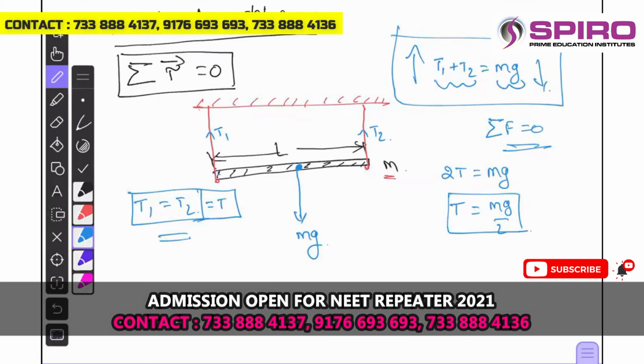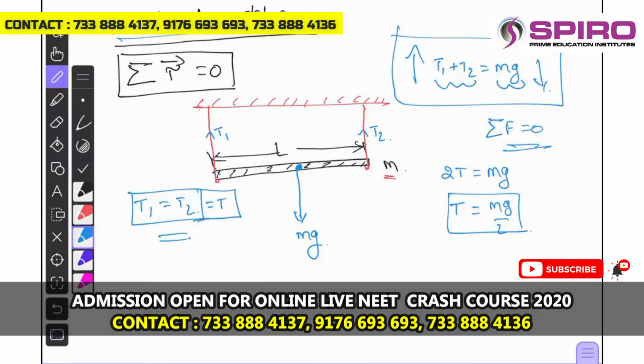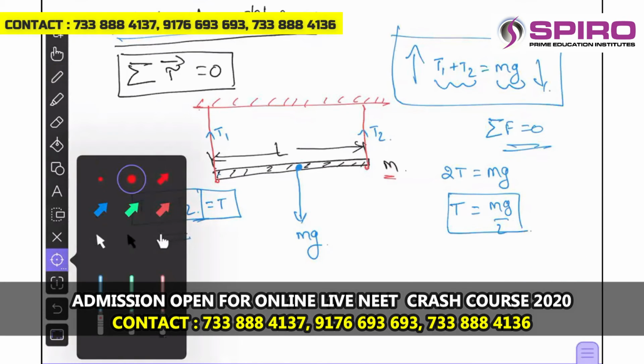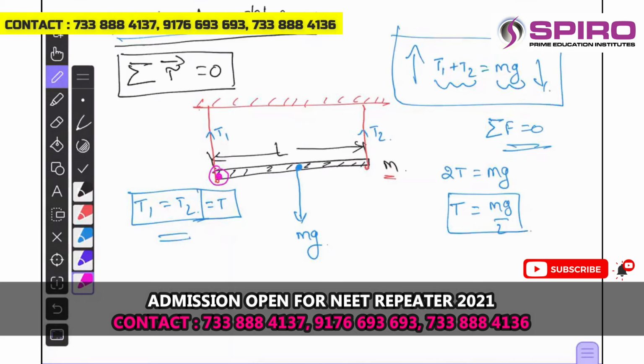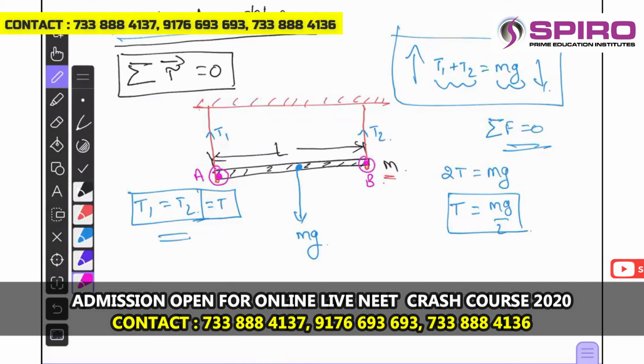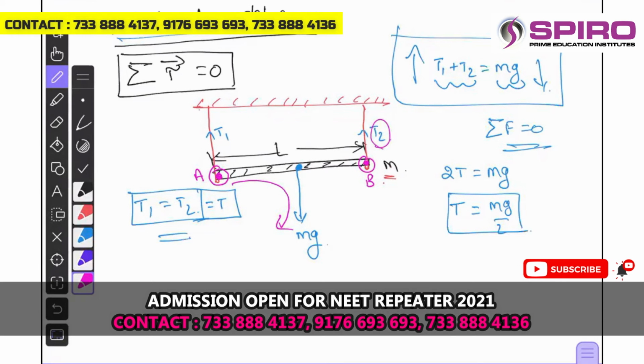To understand the rotational equilibrium in this scenario, we must select a reference point. Let me select the reference point passing through this end. This is the end A and this is the end B, let me suppose. So about end A, the torque due to T1 will be 0, the torque due to mg will be clockwise, and the torque due to T2 will be anti-clockwise. This clockwise torque and anti-clockwise torque will be the same here.